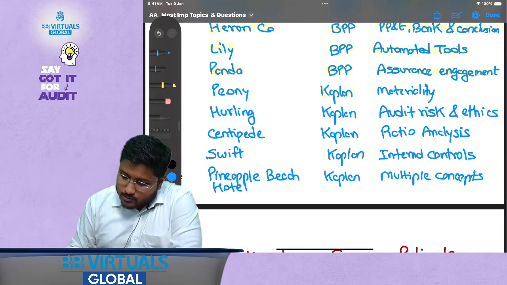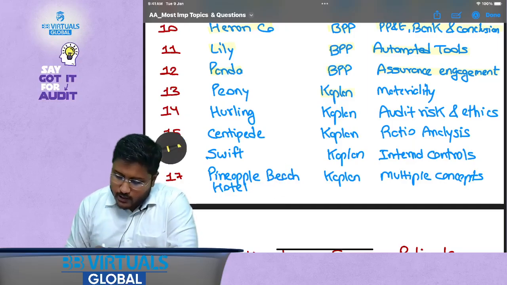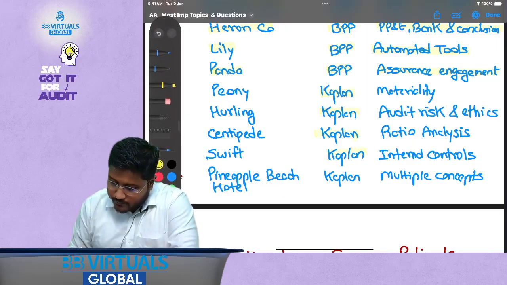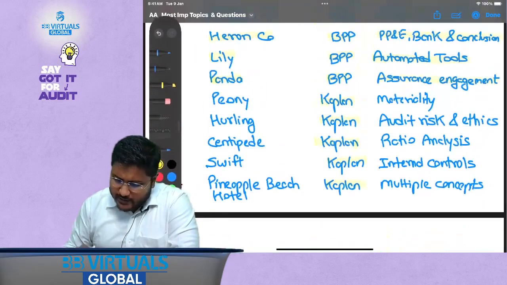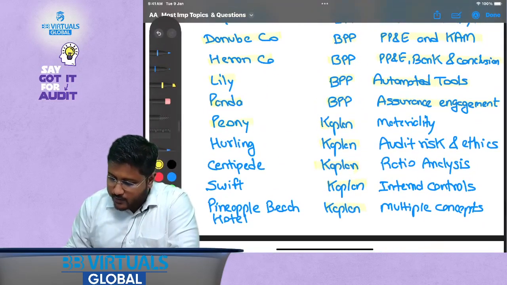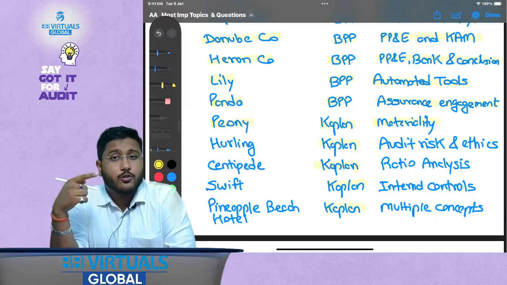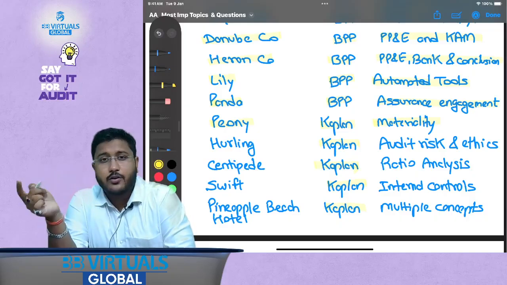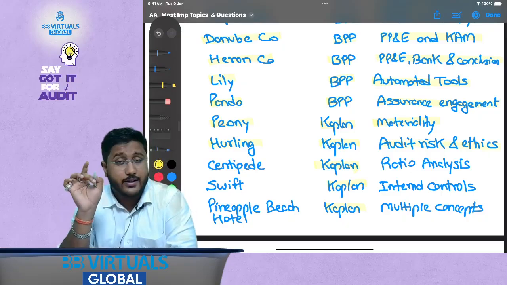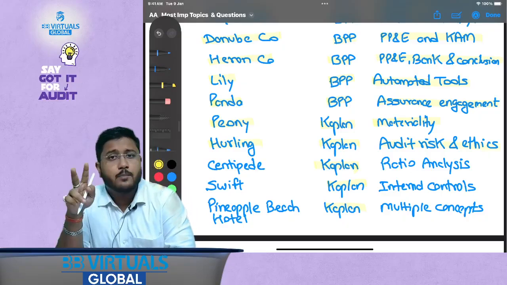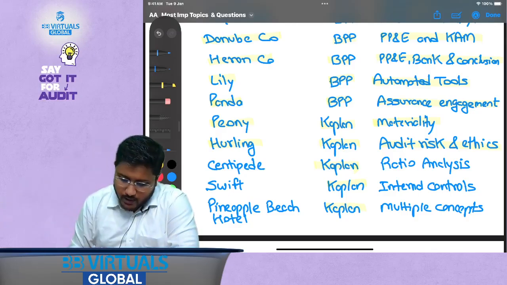Now let's come to the Kaplan. Okay, how many questions have we selected from BPP? 12 questions. Now Kaplan, starting from 13 and going up to 18. So a little fewer questions from Kaplan this time. Purely this talks about materiality. Why is this important? Because this involves calculation of materiality and how different factors affect the materiality. Hurling Company, this talks about audit risk and ethics. Audit risk has been covered multiple times, but how does it affect the ethics part also? That is very new in this question.